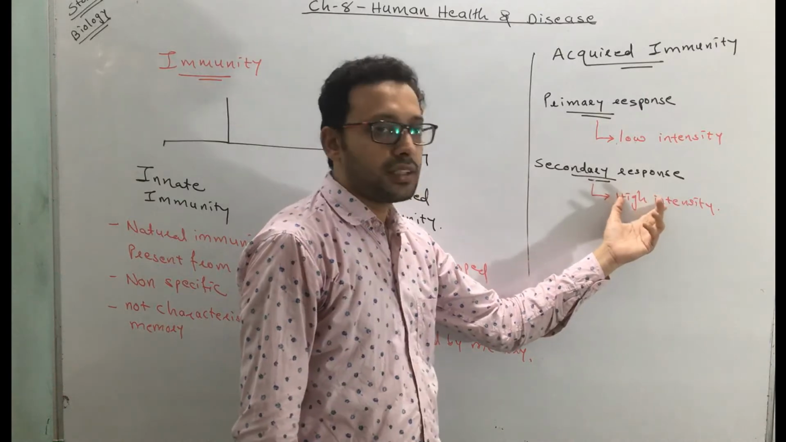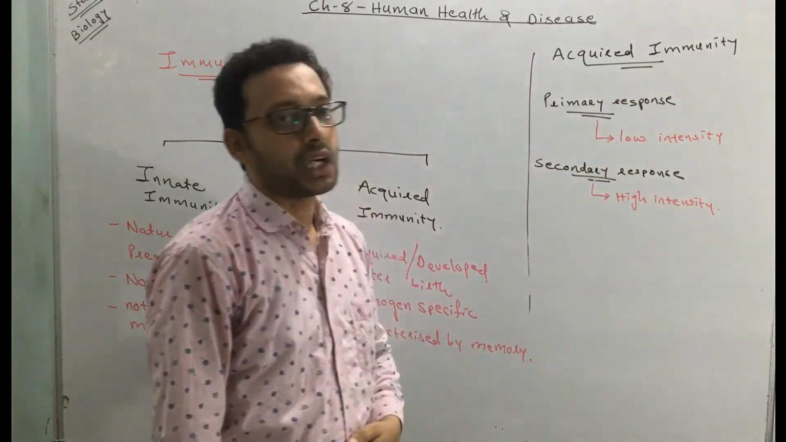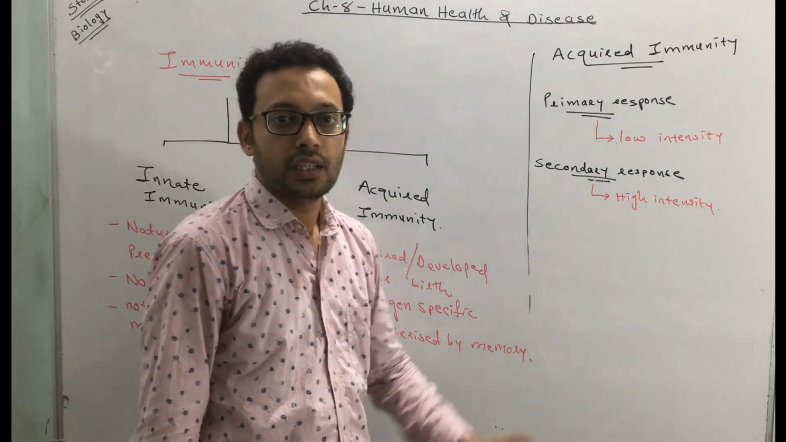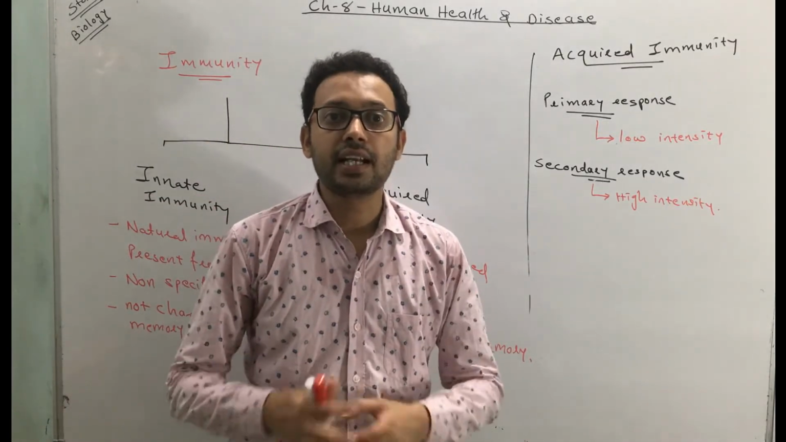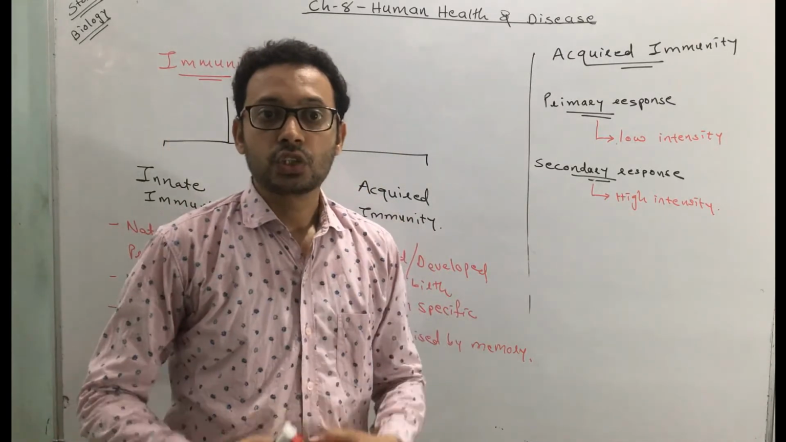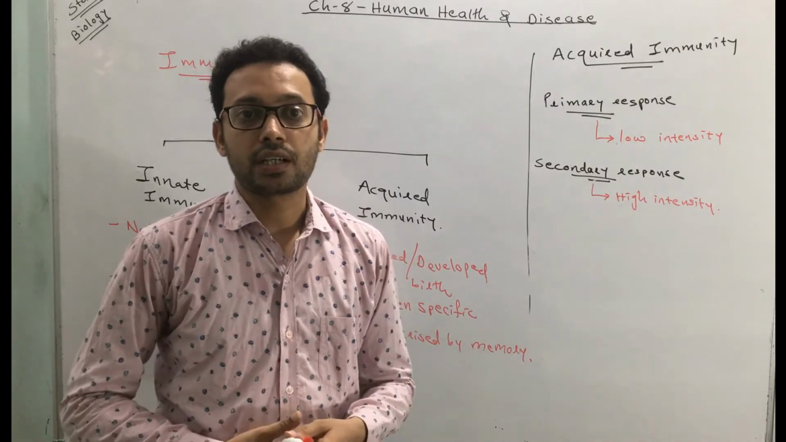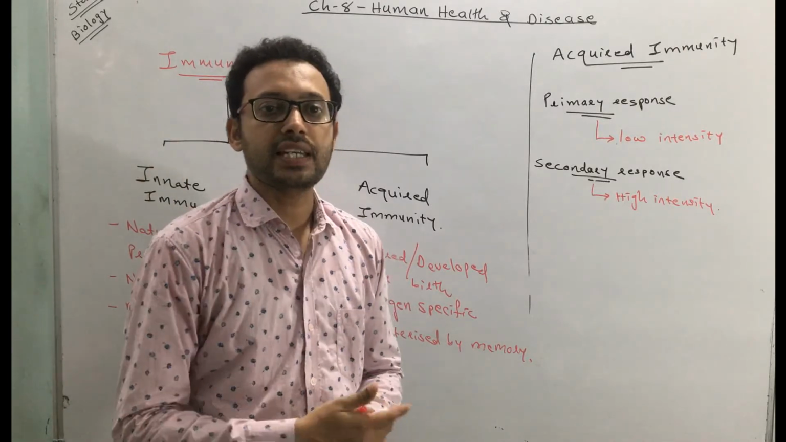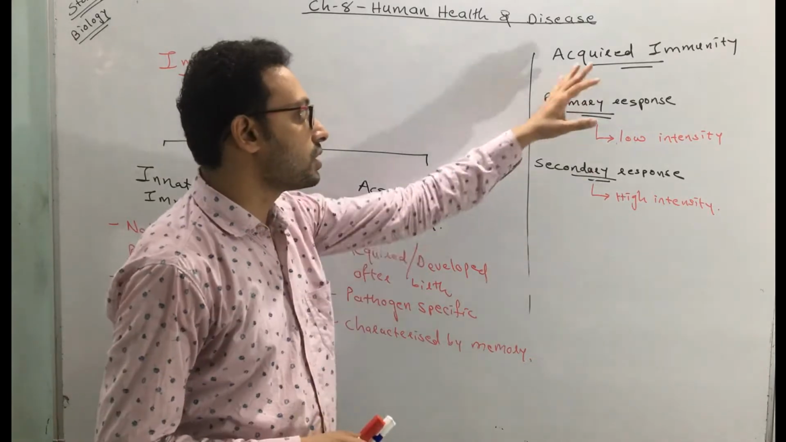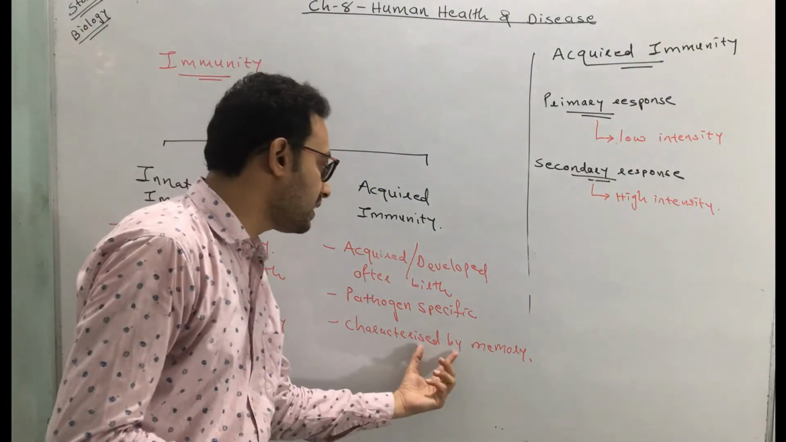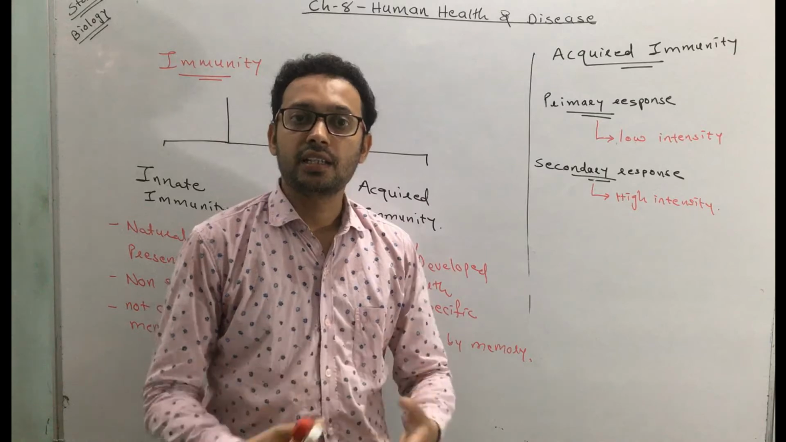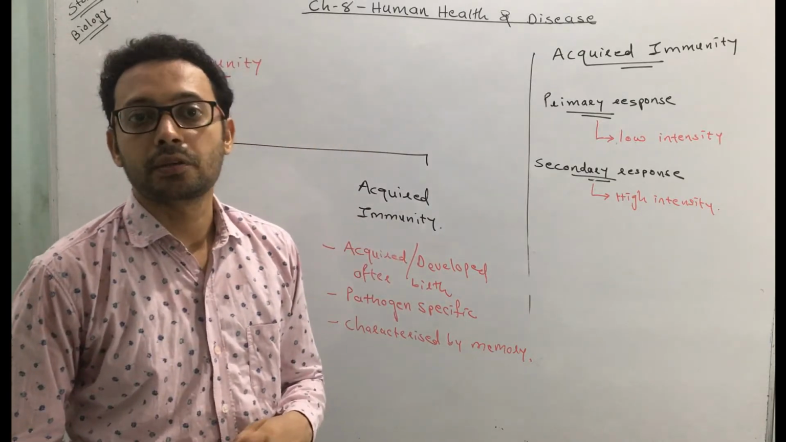Such kind of response is observed in acquired immunity. That means here there is a role of memory cells. The memory cells recognize and memorize it. So when a second time exposure occurs, the response occurs very intensely and they kill the pathogens. So this is a characteristic of acquired immunity. It is characterized by the memory cells. Memory cells memorize and then the attack occurs on the pathogen.